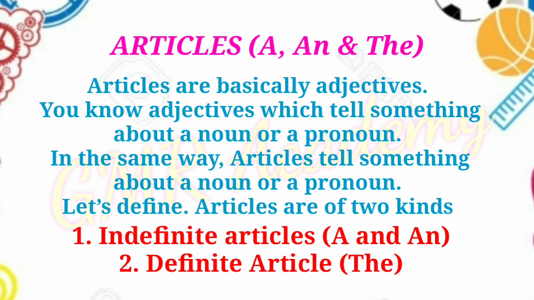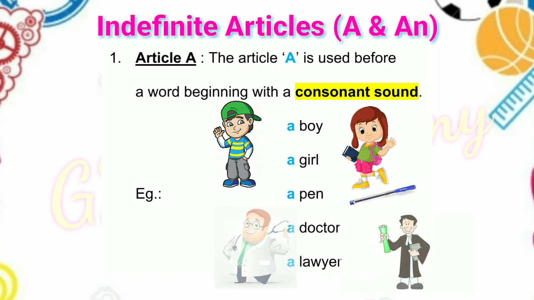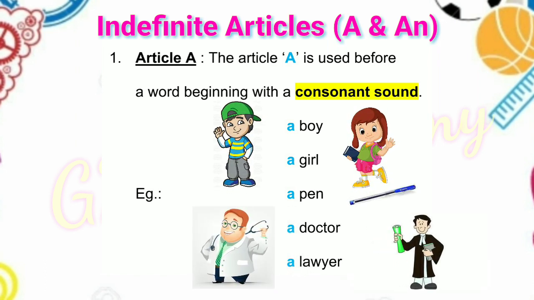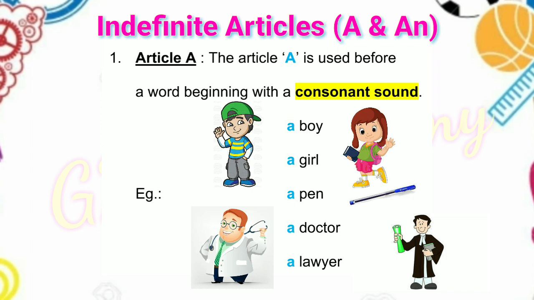Let's discuss indefinite articles. The article a is used before a word beginning with a consonant sound. We should remember very clearly, consonant sound. We should observe sound. What sound? Consonant sound. Examples: a boy. The word begins with B. Boy, B sound. A girl, G sound. A pen, P sound. A doctor, D. A lawyer, L.